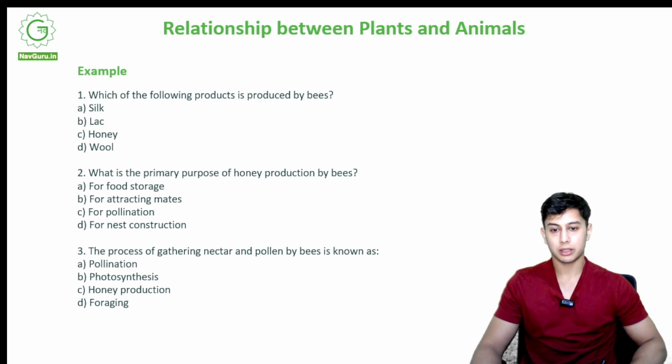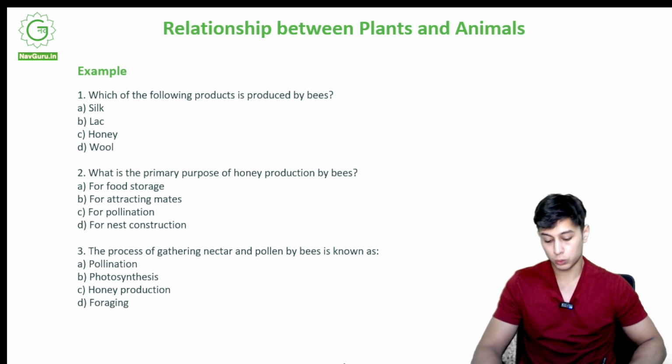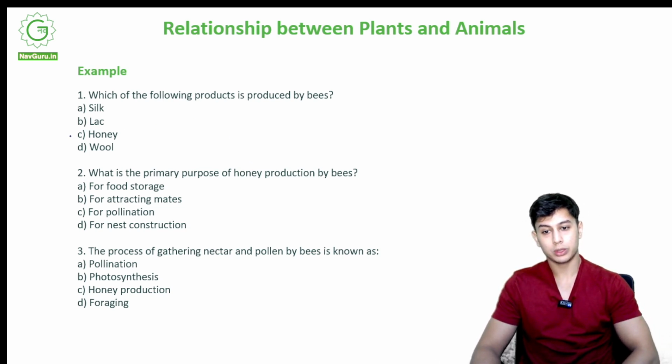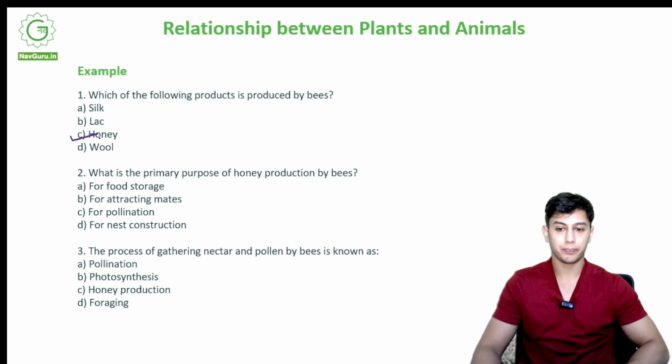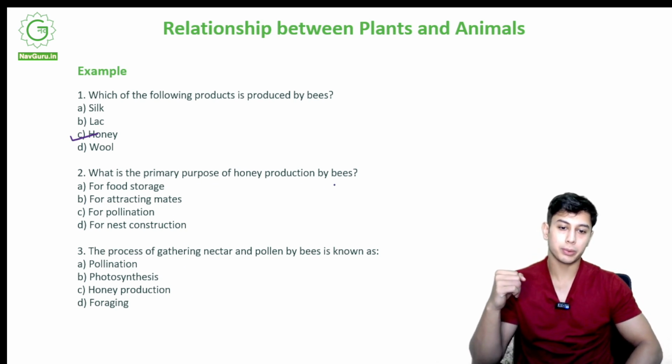So let's start. Which of the following products is produced by bees? Silk, lac, honey and wool. I think we all know the answer. It is C, wool.